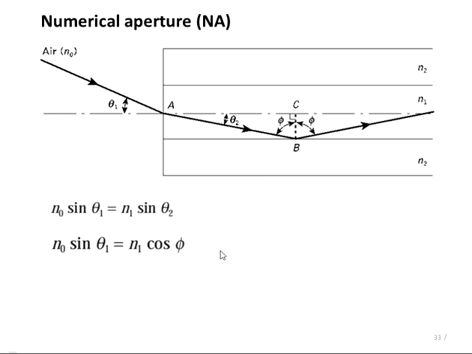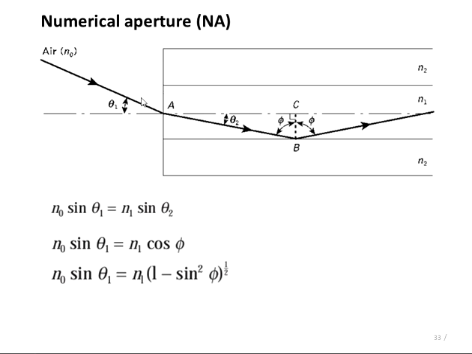Now using the trigonometrical relation sin square phi plus cos square phi is equal to 1, we can write this equation as n0 sin theta 1 is equal to n1 times 1 minus sin square phi raised to 1 by 2, because cos phi can be written as under root 1 minus sin square phi.